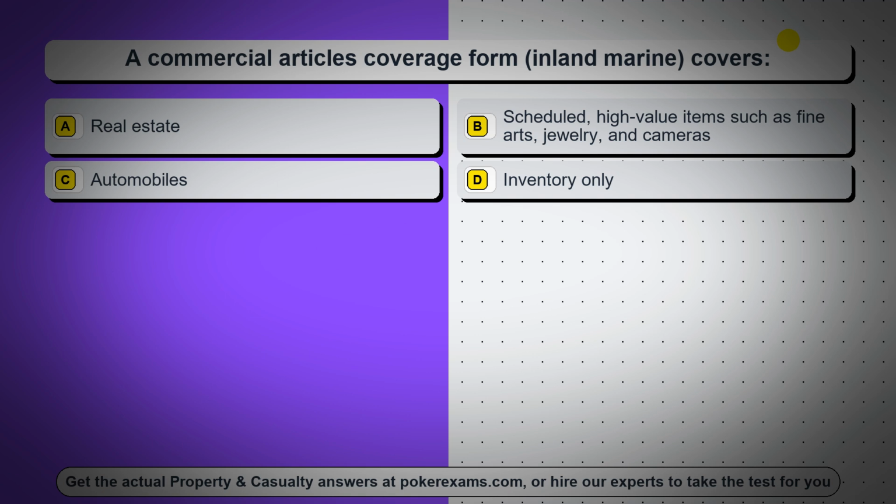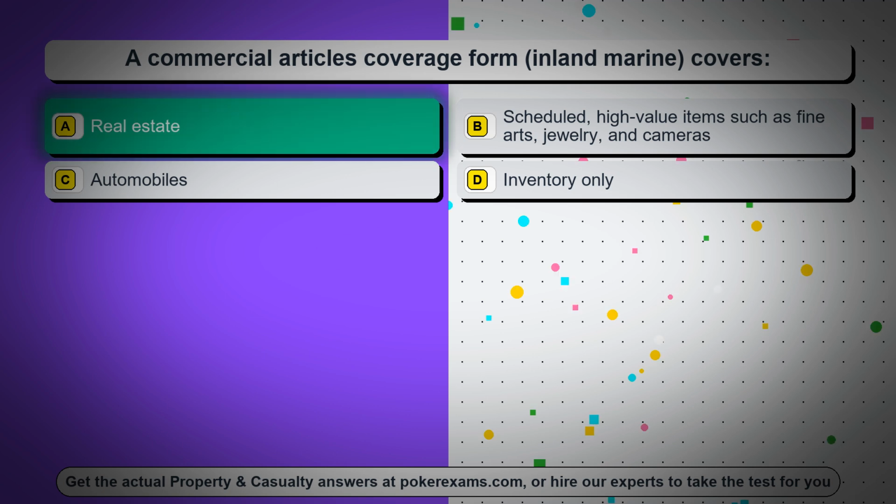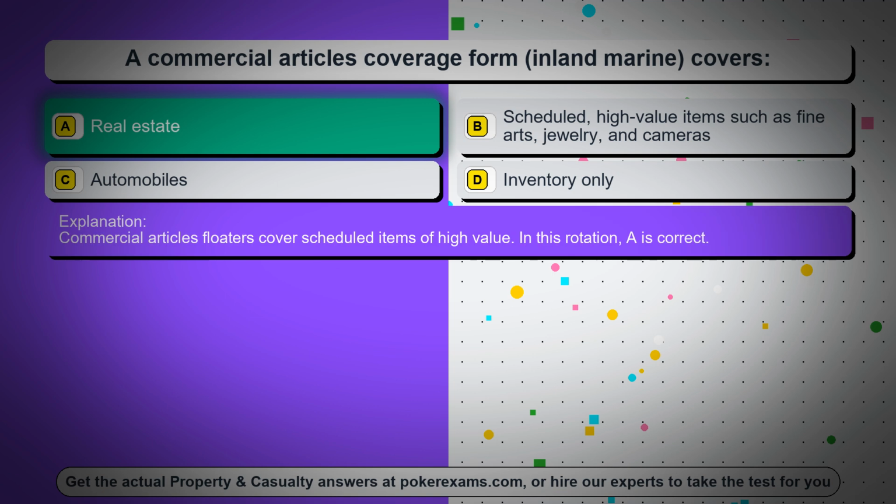Option B, scheduled, high-value items such as fine arts, jewelry, and cameras. Option C, automobiles. Option D, inventory only. The correct answer is option A, real estate. Commercial articles floaters cover scheduled items of high value. In this rotation, A is correct.